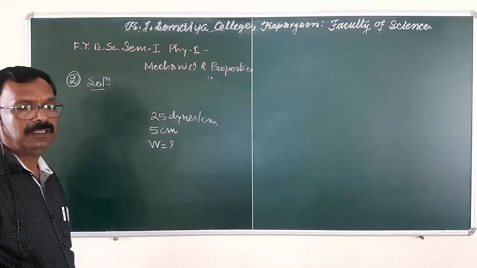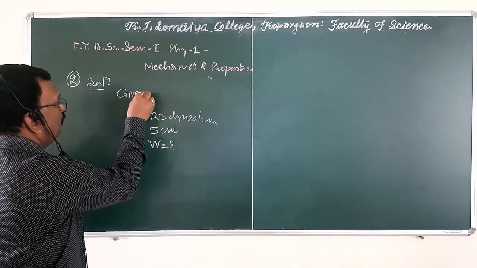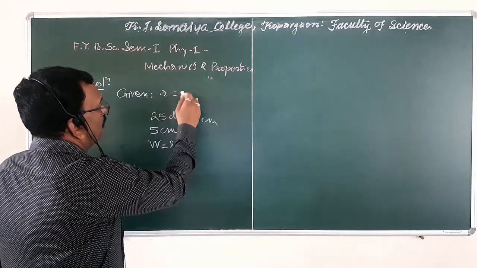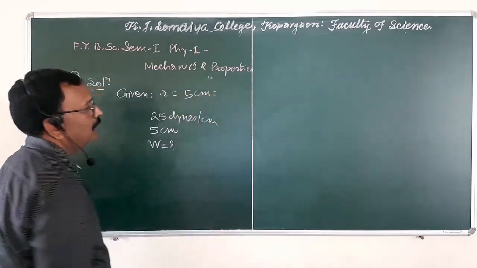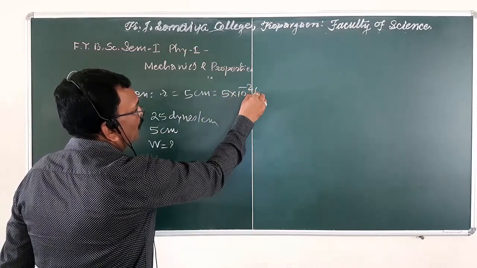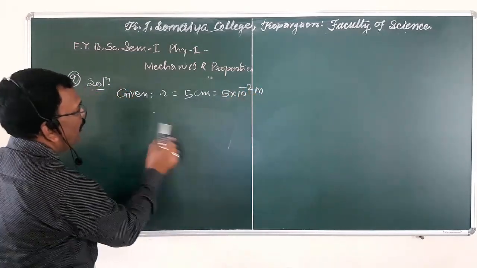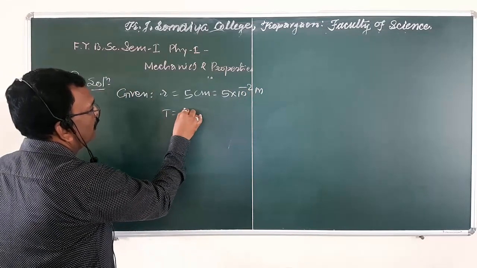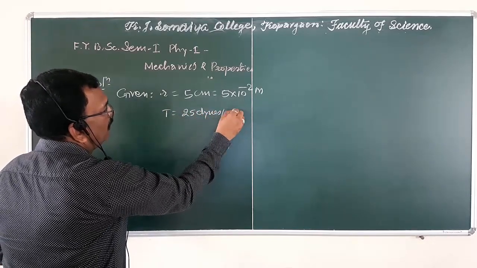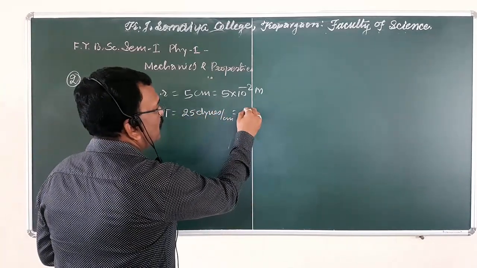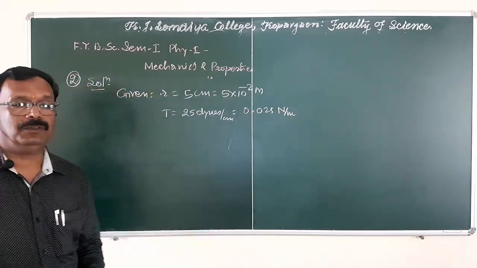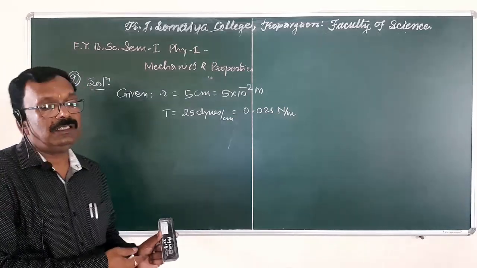Okay. Now the solution for this problem. In this problem the given data is surface tension, and radius is equal to 5 centimeter. Here we want to convert this into meter: 5 into 10 raised to minus 2 meter. Okay. Now another quantity, surface tension T, is given and that is nothing but 25 dynes per centimeter. Convert this into SI unit. This is nothing but 0.025 Newton per meter.